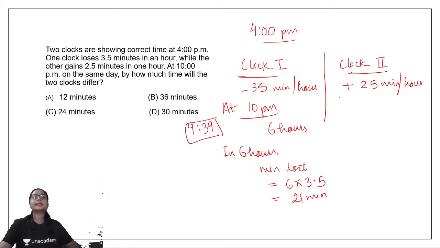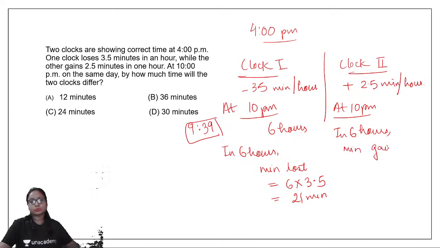Now let us come to this clock. Here it is gaining 2.5 minutes per hour. So in 6 hours, minutes gained would be 6 into 2.5, which is equal to 15 minutes.